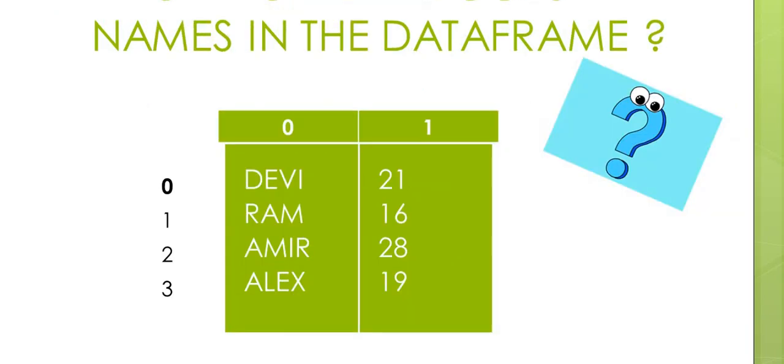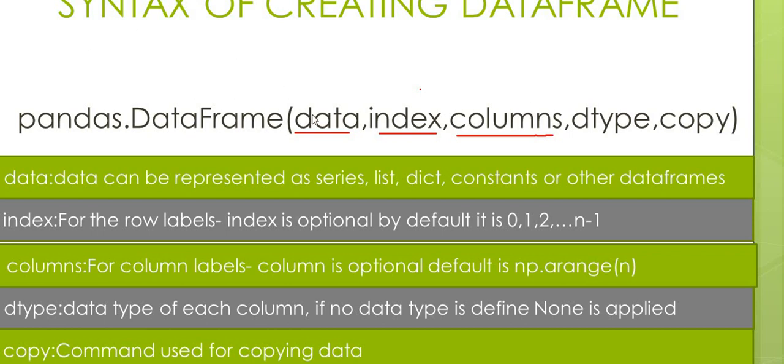Now, let us start today's topic. How to define column names in the data frame. As we already discussed how to create a data frame using labels. Look here, in the syntax we have data, index, columns, dtype, copy. Today we are concentrating on data, index and columns.